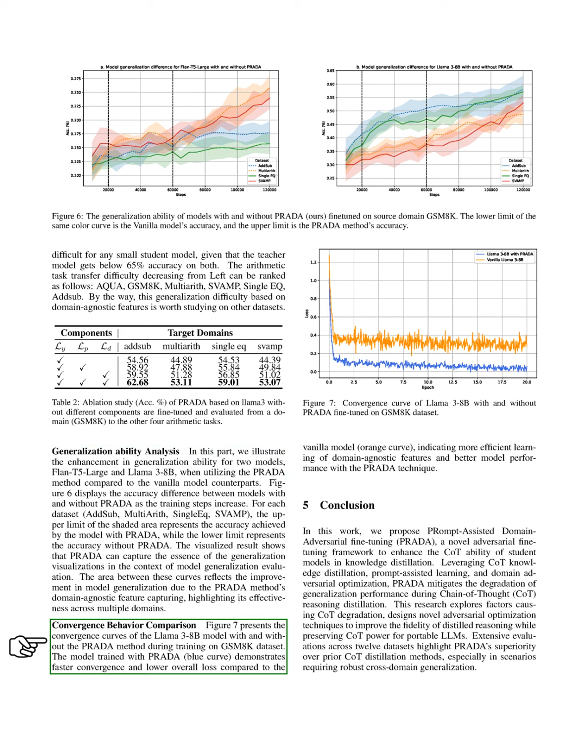Finally, we compare the convergence behavior of the Llama 3 8B model with and without PRADA during training on the GSM-8K dataset, as shown in Figure 7. The model trained with PRADA, represented by the blue curve, converges faster and exhibits lower overall loss compared to the standard model, represented by the orange curve. This indicates that PRADA facilitates more efficient learning of domain-agnostic features, leading to better model performance.